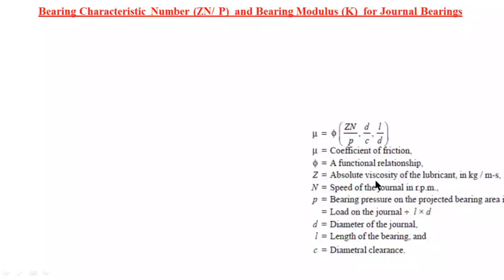Z is the absolute viscosity of the lubricant in kg per meter second, that is in kg force.